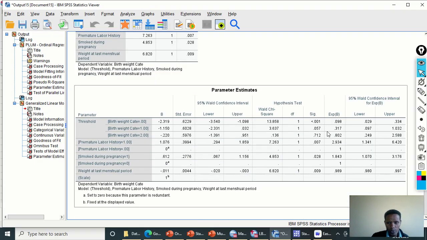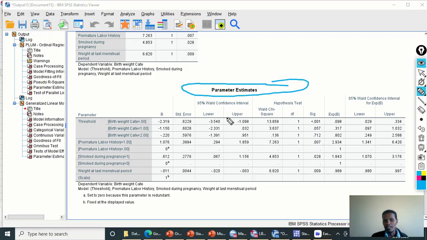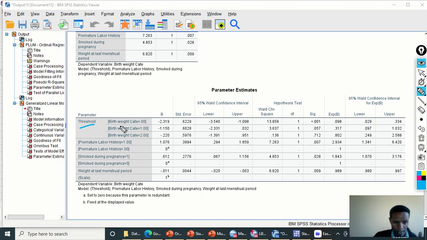What we are interested in is the parameter estimates, in order to have the appropriate reference group for the predictor variables and to have the beta coefficient in the form of odds ratio. The thresholds, the intercepts, are similar to the previous one.